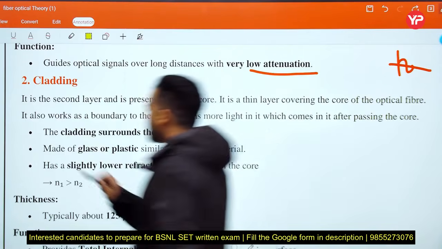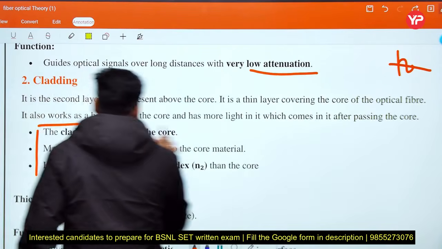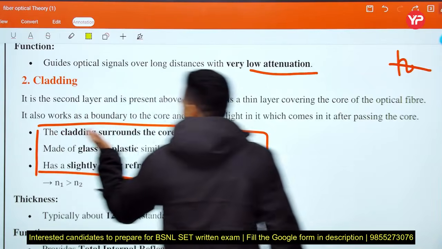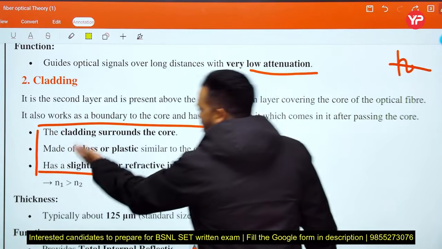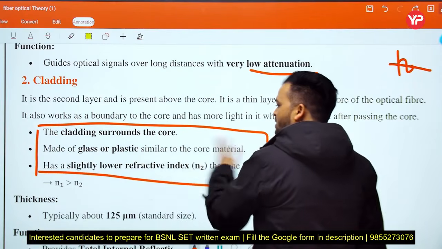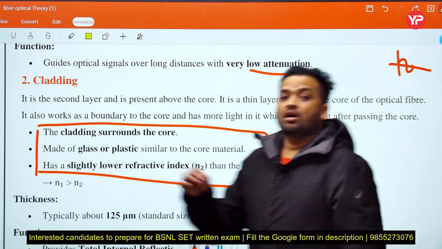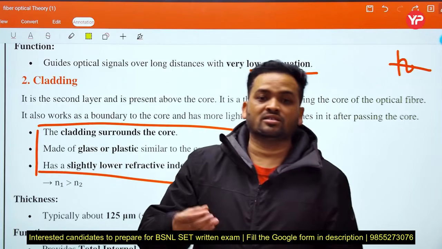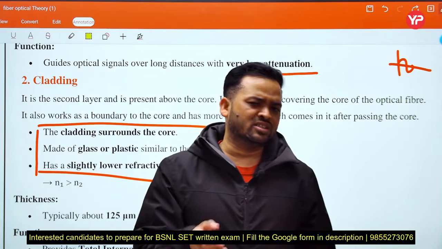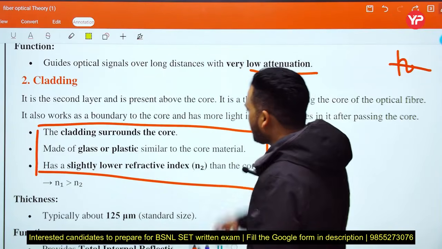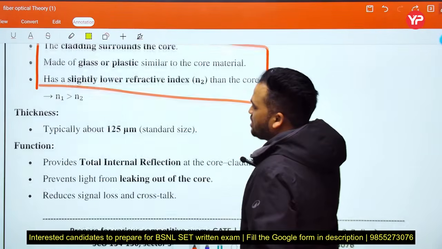What is the purpose, and which type of question is asked in the examination related to cladding? The cladding surrounds the core, made of glass or plastic similar to the core material, and has a slightly lower refractive index. If the core has the higher refractive index as compared to the cladding, then the reverse is also true: the cladding has the lower refractive index as compared to the core. This is important.